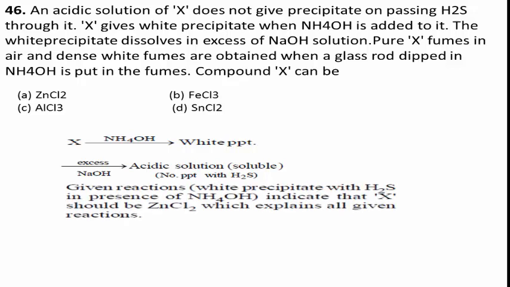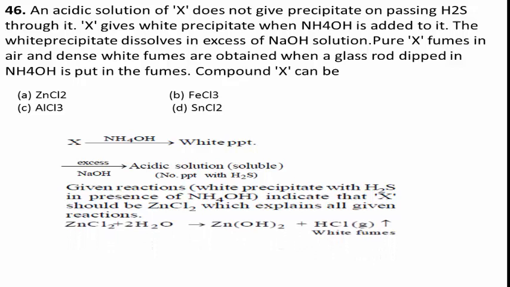This indicates that X should be zinc chloride, means ZnCl2, which explains all the given reactions.